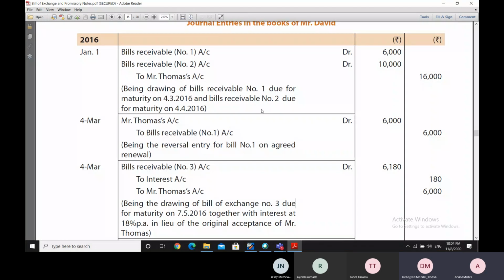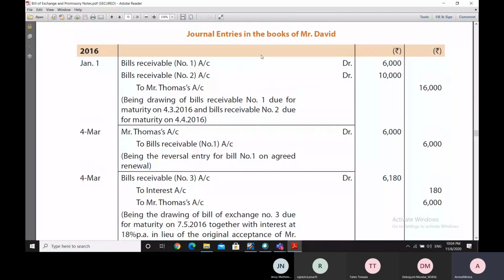Yeah. So what was happening was that initially the 6,000 bill was received by Mr. David. This bill receivable was there, and it was accepted by Mr. Thomas. The 6,000 bill was written by Mr. David.